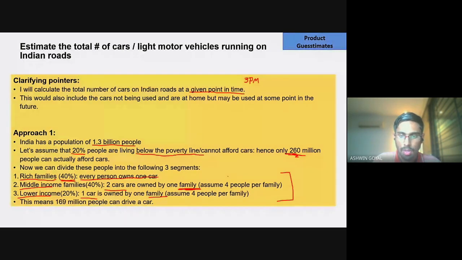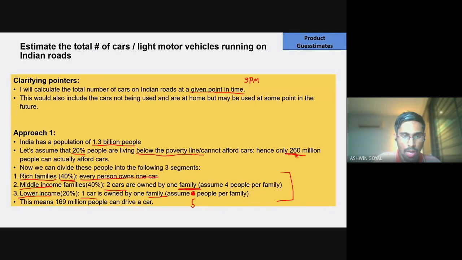So in middle income we take 4 as the average number of people in one family, and in lower income we take 5. This is a general trend that we follow. You may take 4. That is also perfect. So you multiply 40% by 1 car, right?